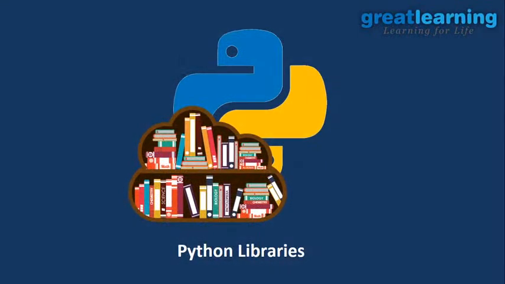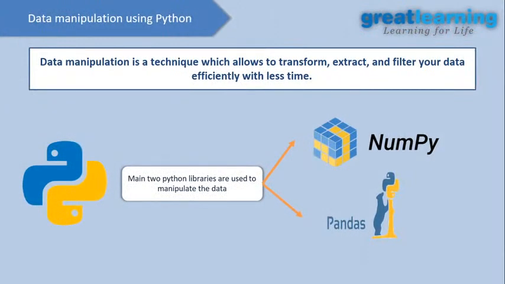Now we'll talk about Python libraries. I was saying there are so many predefined Python libraries we have, and we will use them. Let's see how we can use them. We use Python libraries for data manipulation. But what is data manipulation? Data manipulation is a technique which allows you to transform, extract and filter your data efficiently with less time.